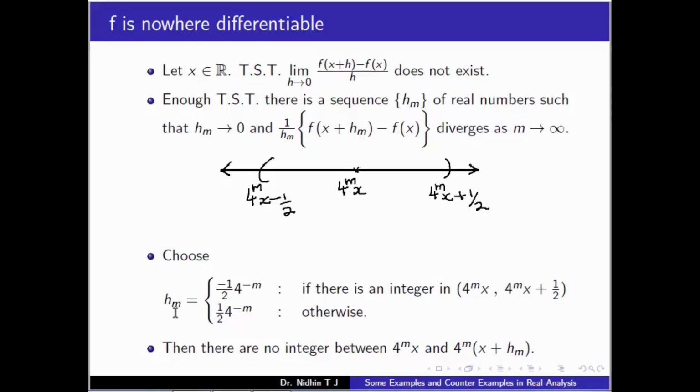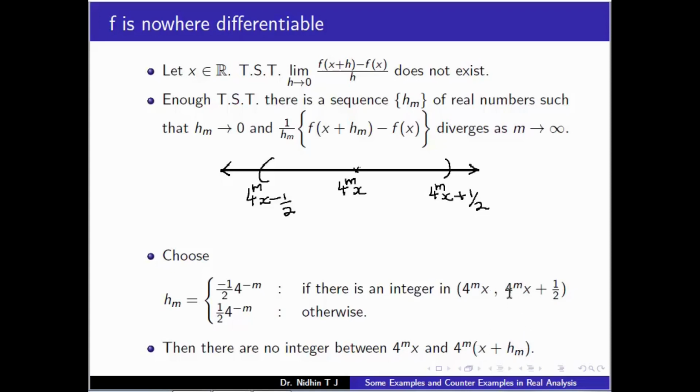So in general, h_m is plus or minus (1/2)4^(-m). We choose h_m such that there is no integer between 4^m x and 4^m x + 4^m h_m.